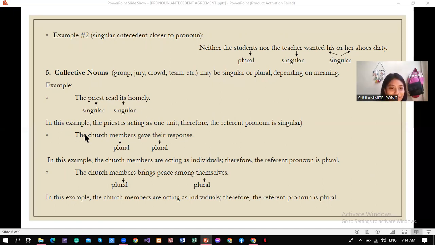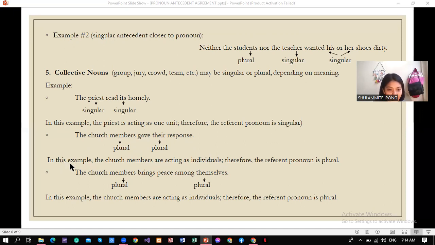So the second example, the church members gave their response. In this example, the church members are acting as individuals, so they are counted as plural. Therefore, the referent pronoun to be used is plural, which is their.